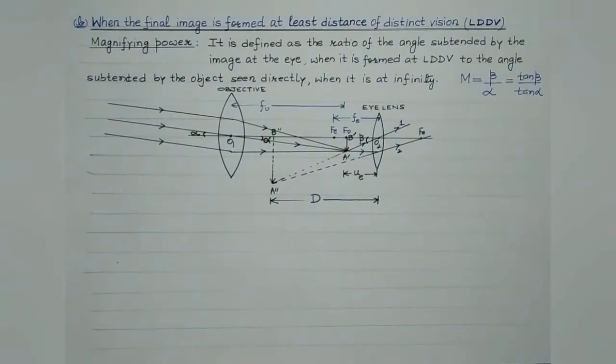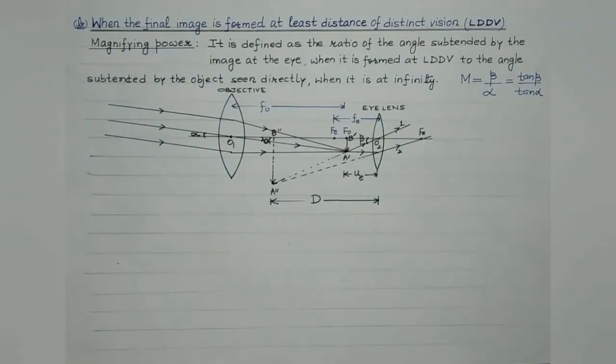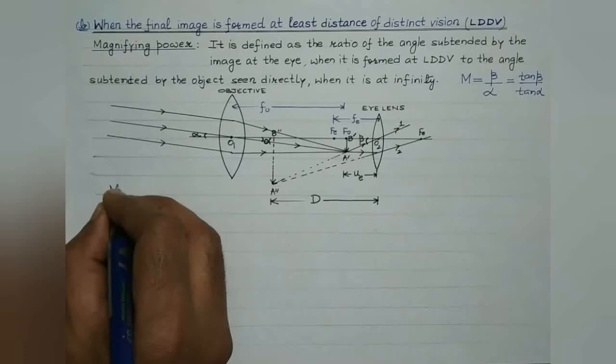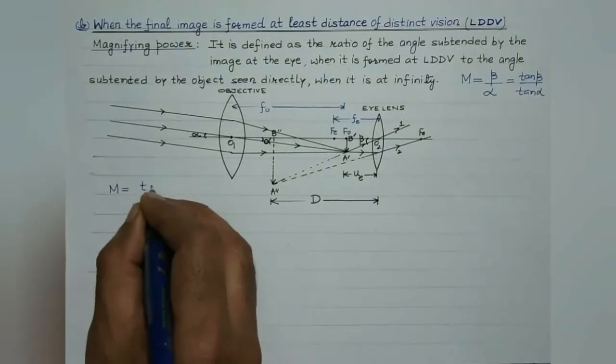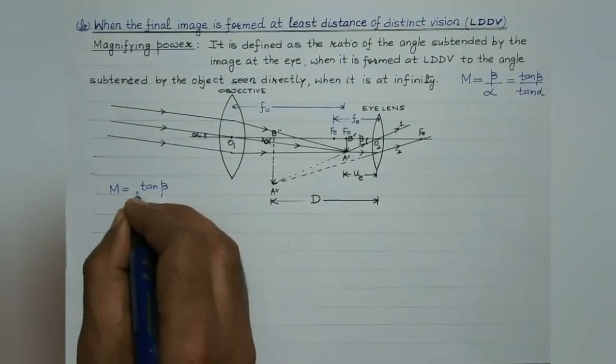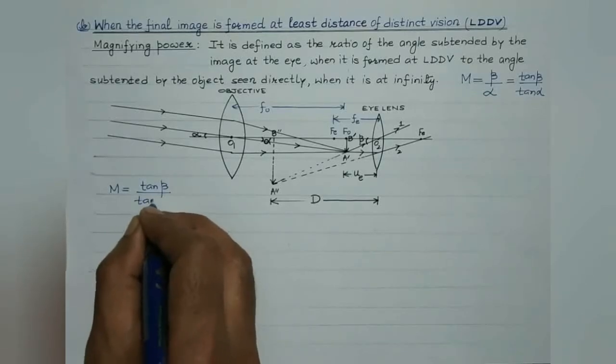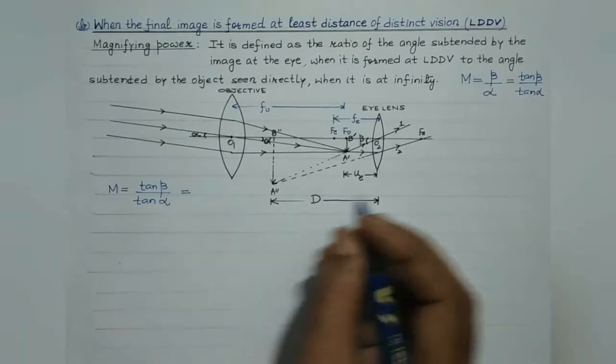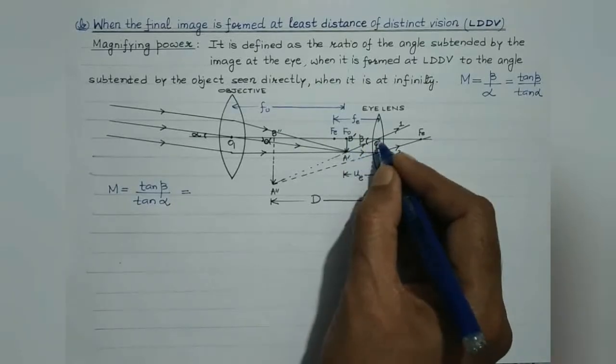So now let's, students, find out the mathematical expression for the magnifying power of an astronomical refracting type telescope, in this case when the final image is formed at the least distance of distinct vision, right? So M, as we have discussed, is equal to tan beta divided by tan alpha. So let's substitute these values. Tan beta, for that we need to consider this particular triangle.